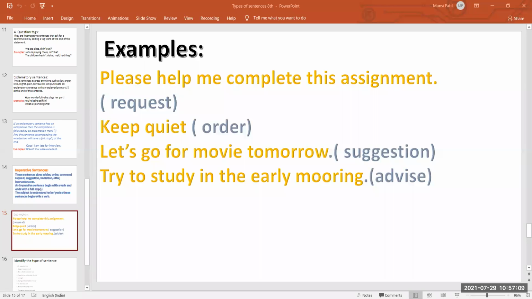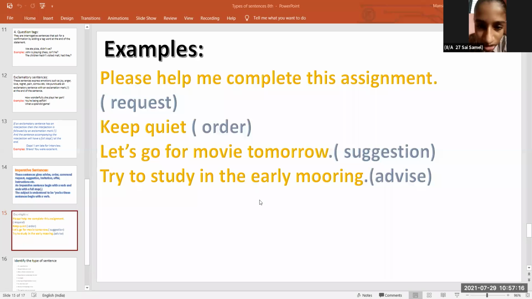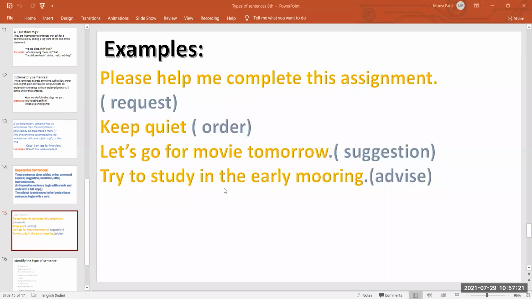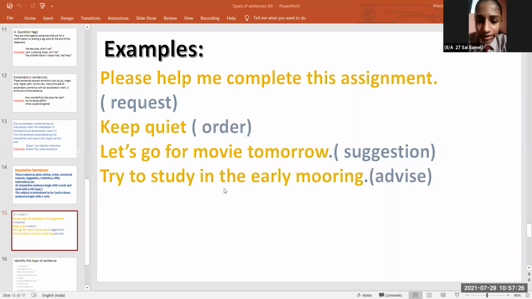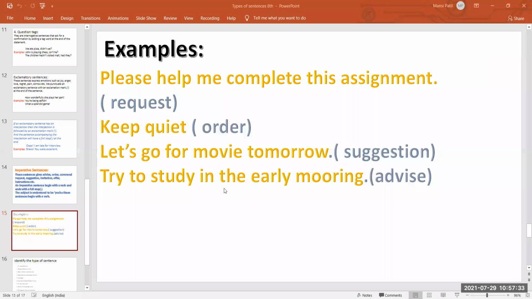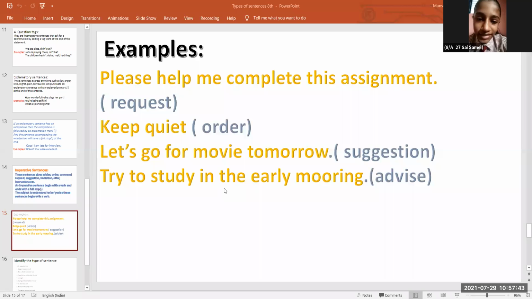Sai, unmute yourself. Read the second one. Keep quiet. It's an order. Okay, can you give me one more example of order? Yes, teacher. The example is, buy a rubber and pencil for me. Order should have some order type, no? See, just now I told you, keep quiet. Order: I want pin drop silence in the class.